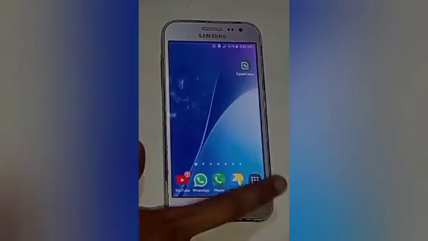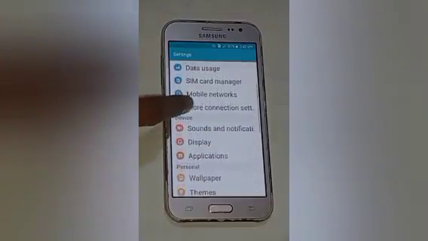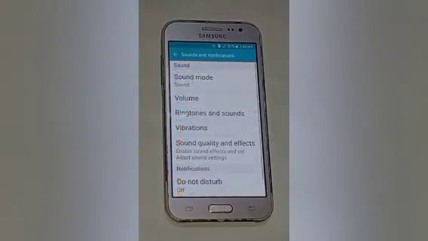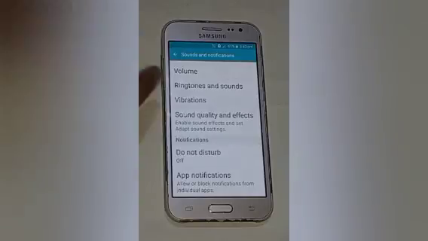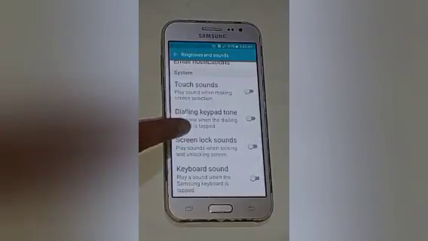Firstly click on the settings icon. After that you will see many options. Swipe up and we will click on sounds and notifications. After that swipe up some more and here you will see ringtones and sounds. Click on that. After that swipe up and here you will see screen lock sounds, which is off.